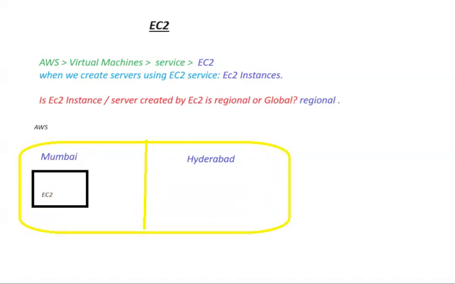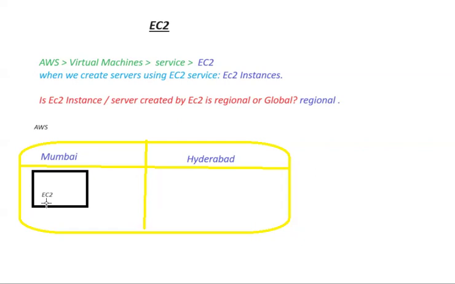That's why we call whatever instance or server is created regional. So that's why we call this EC2 instance regional.